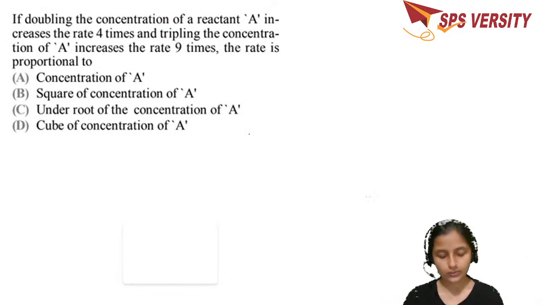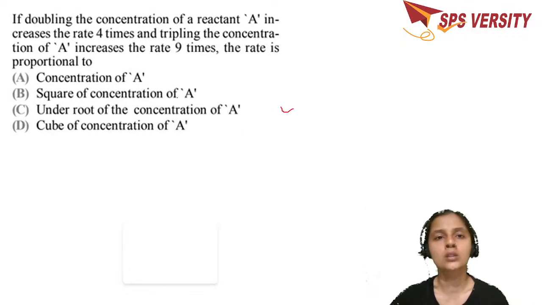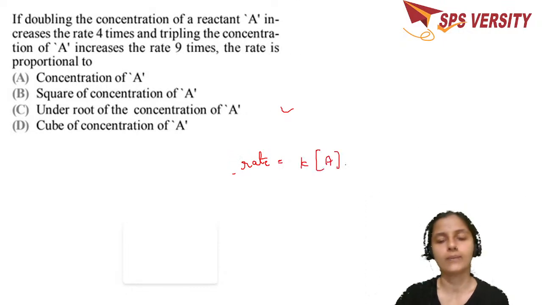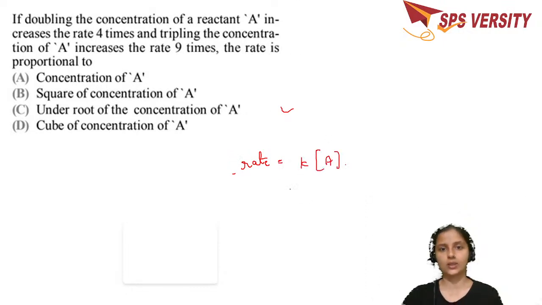Then the last question for today. If doubling the concentration of the reactant A increases the rate 4 times and tripling the concentration of A increases the rate by 9 times, the rate of the reaction is proportional to. What do you say about the answer? Rate is equal to K into A. There is only one reactant they have mentioned.